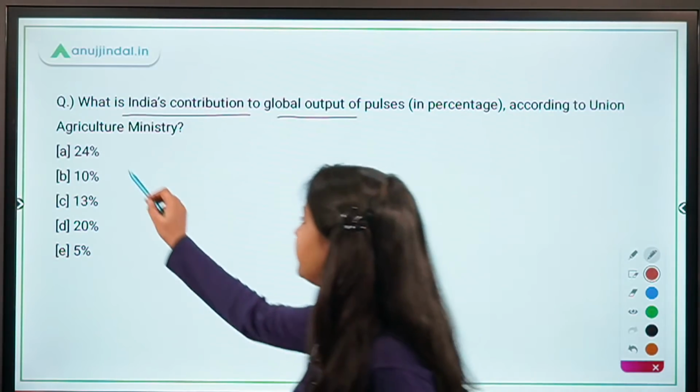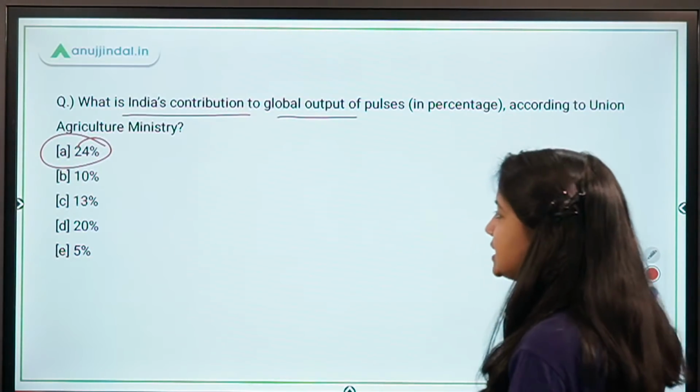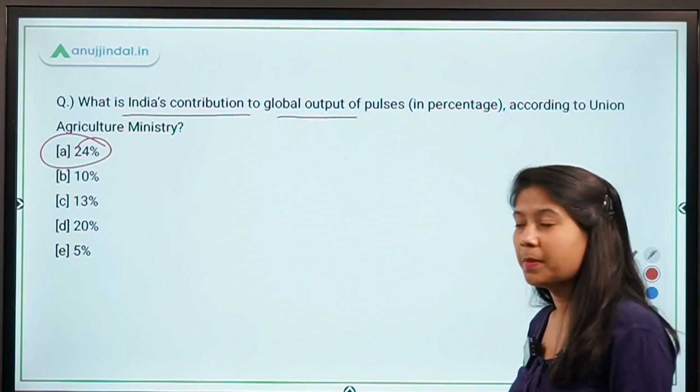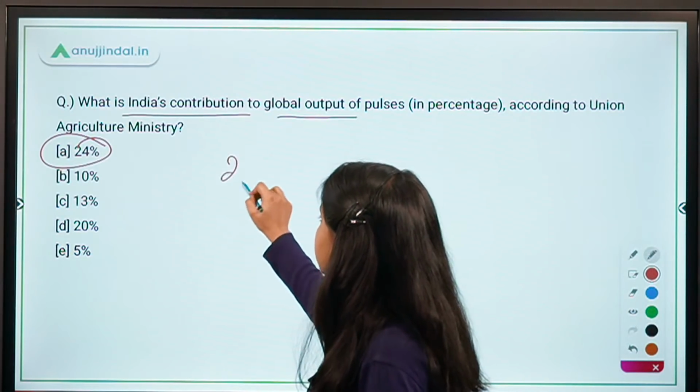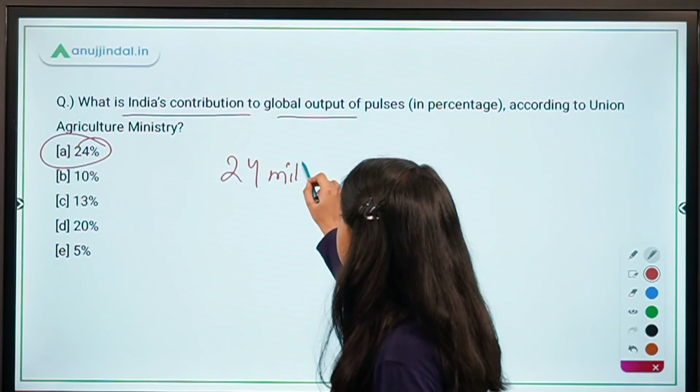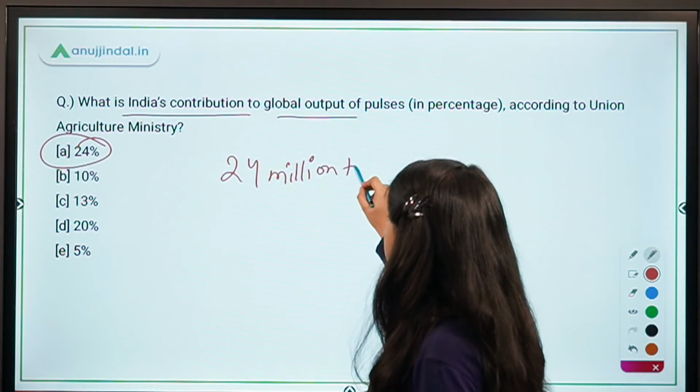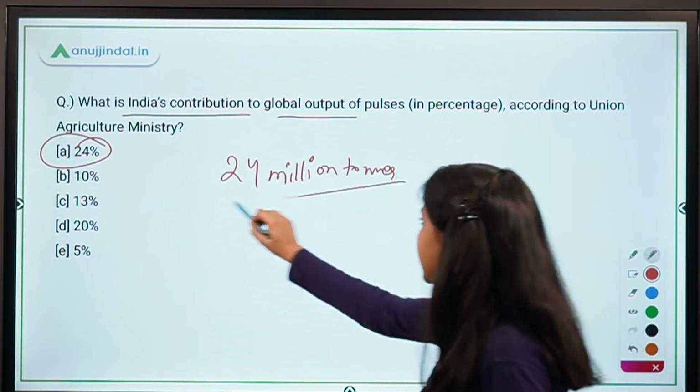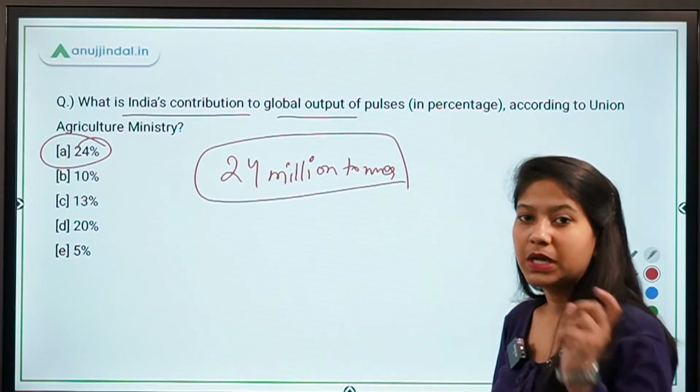Absolutely right. It's 24%. So this is a very important figure that you should remember, and remember that the 24 million tons is the production in actual amount of pulses in India.